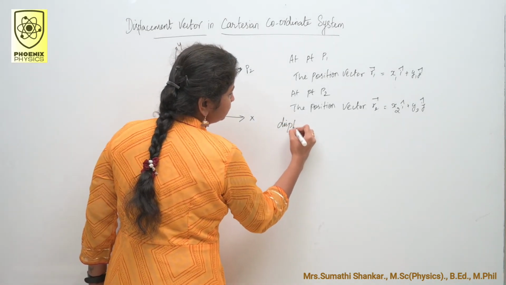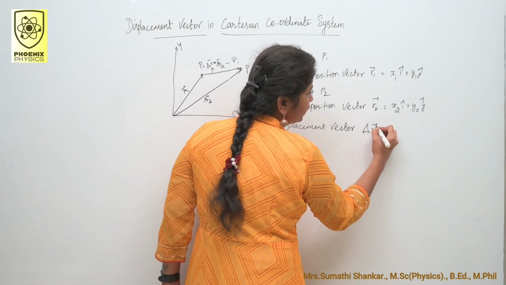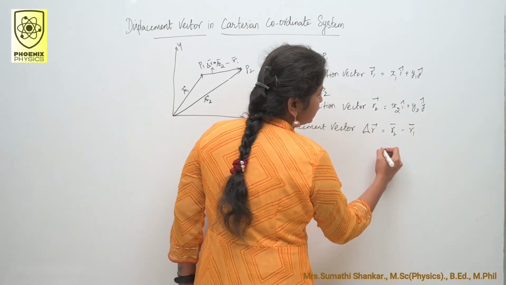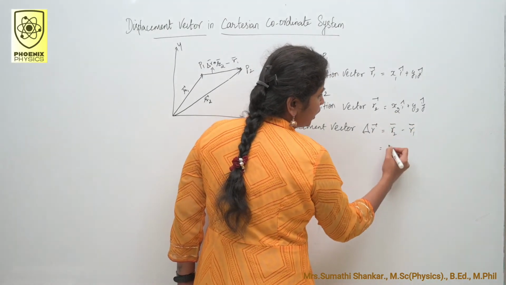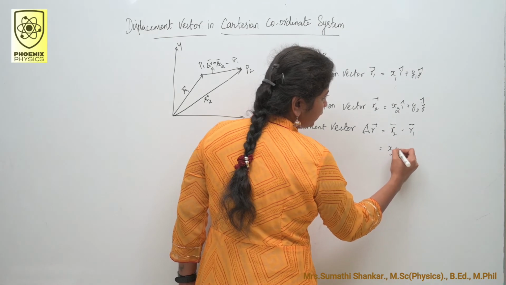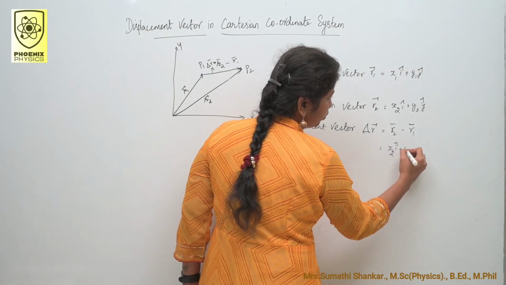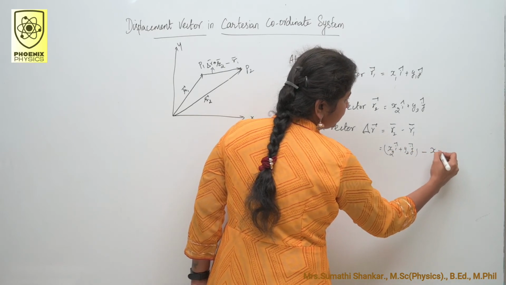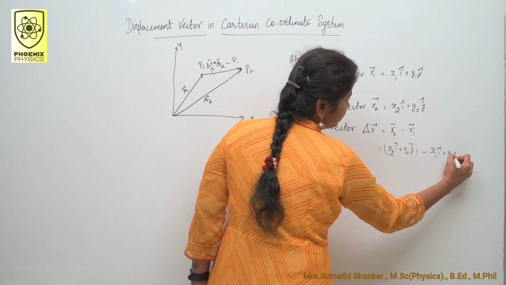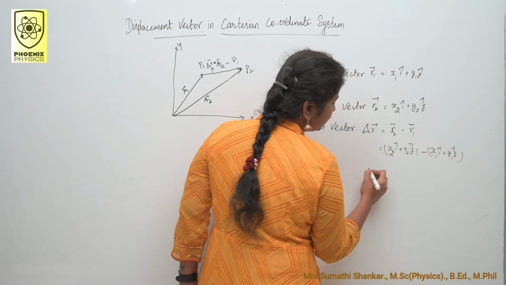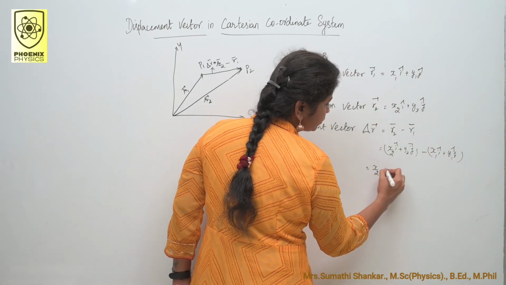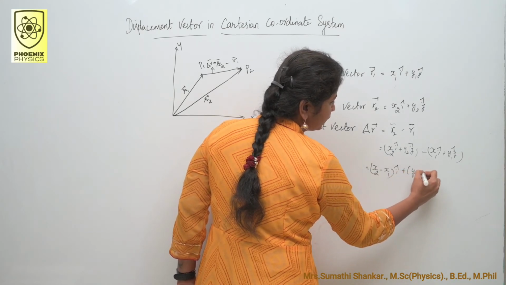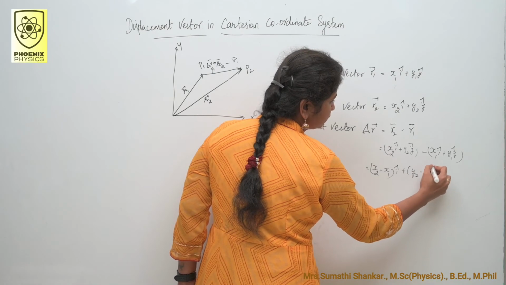Displacement vector delta R is equal to R2 vector minus R1 vector. Then substitute the values. R2 is equal to x2 i plus y2 j vector minus x1 i plus y1 j vector, or we can write (x2 minus x1) i vector plus (y2 minus y1) j vector.